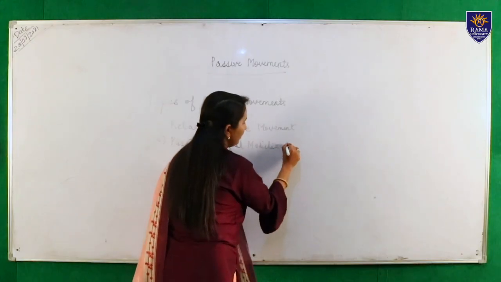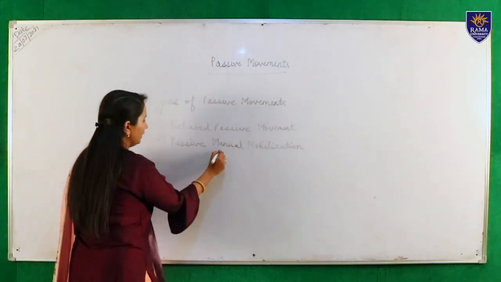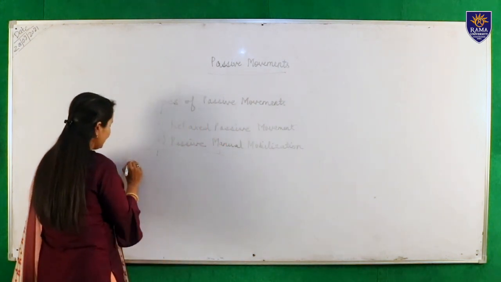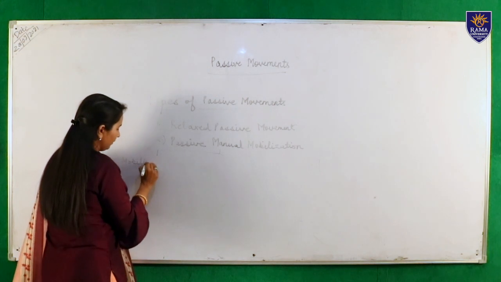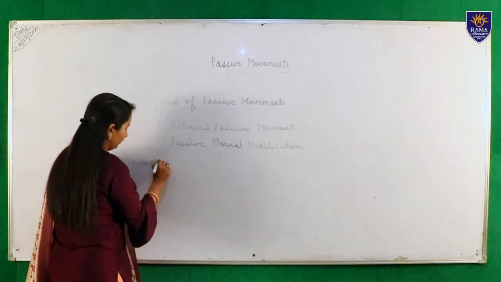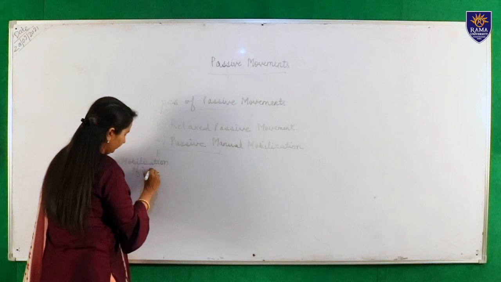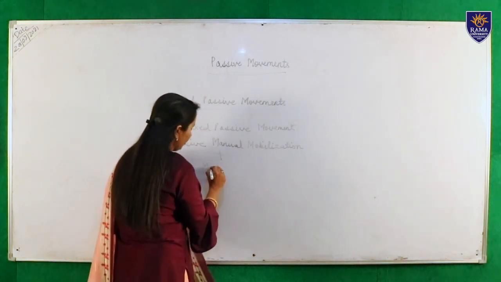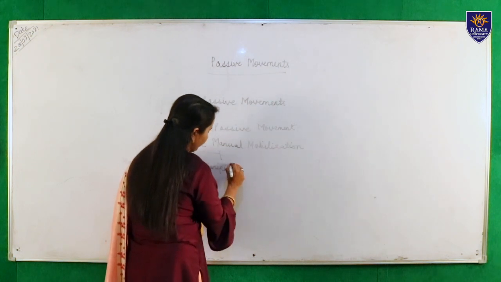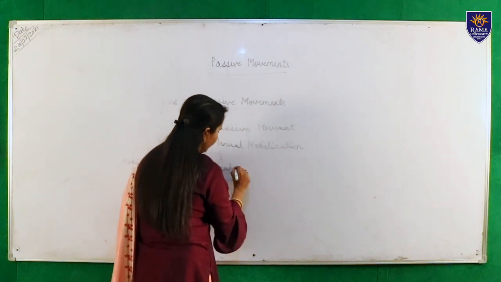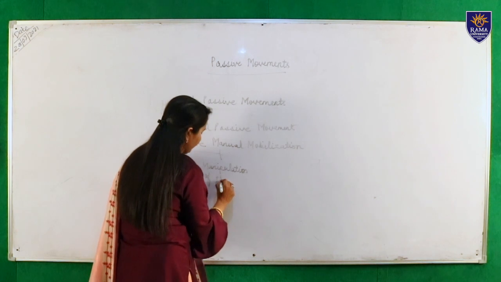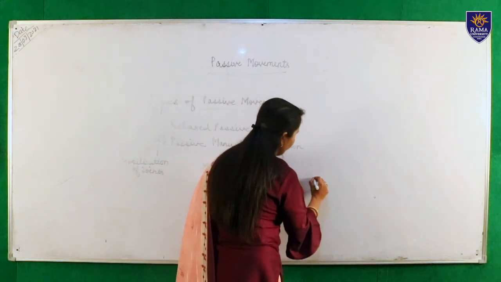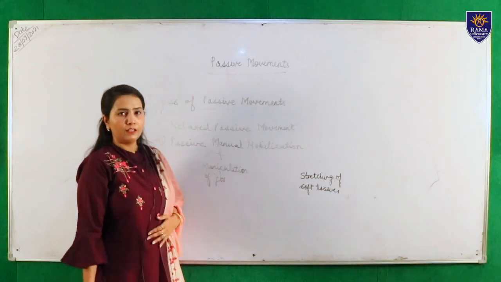Passive mobilization is further divided into three parts: mobilization of joint, the second one is manipulation of joint, and the third or last one is stretching of soft tissues. So these are the types of passive movement.